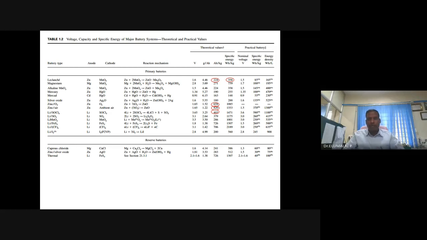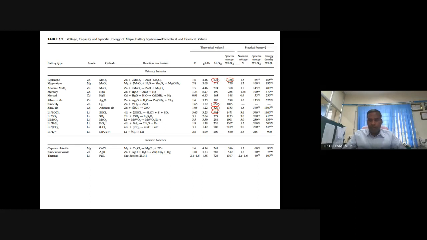That is the target. It translates into 800 kilometers, much better than the conventional gasoline-based vehicles with a full tank. 800 kilometers they want to achieve in one charge with the lithium air battery. Such a potential is there with the metal air battery. We will see more on this metal air battery later.